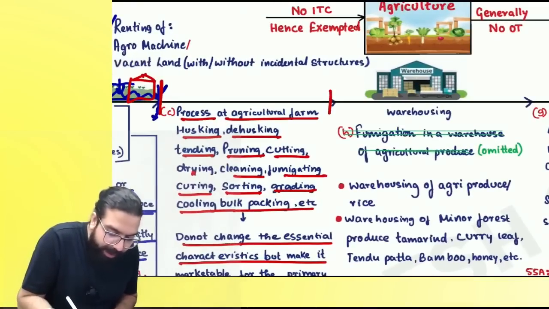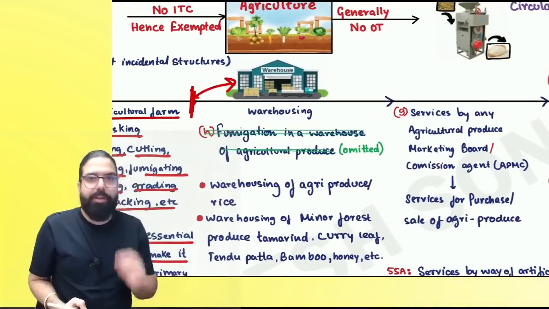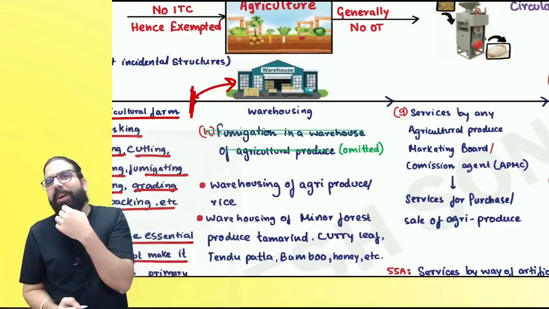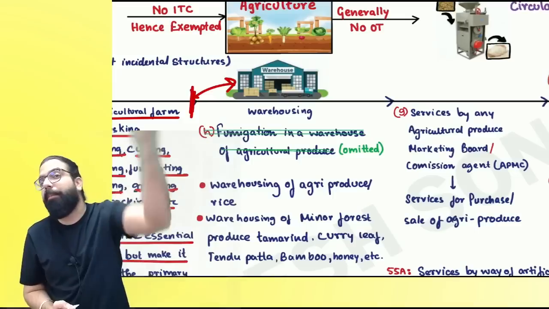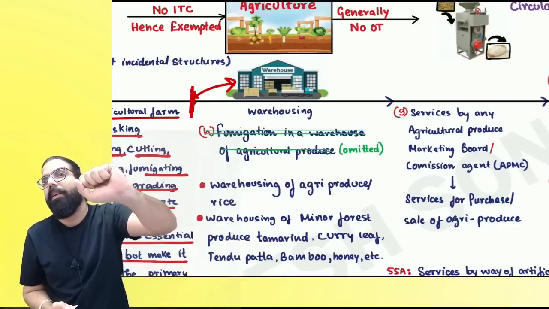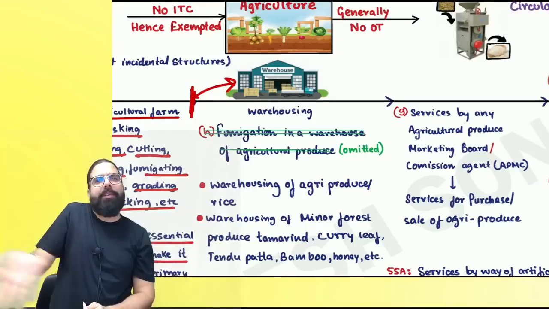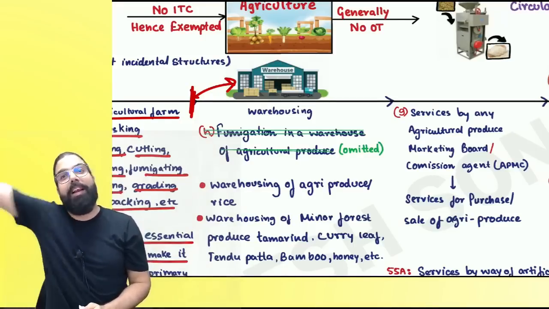Now your goods are ready. Everyone, your goods are ready. What will you do? You will store the goods in a warehouse. Correct or not? Now tell me one thing. Does an agriculturist store the goods? Does he have so much capital that he will store the goods, or does he sell it to someone and somebody else stores it generally? There will be rich people who will come and buy everything from the agriculturist and go. Correct or not? Those people generally store those goods and sell them further.